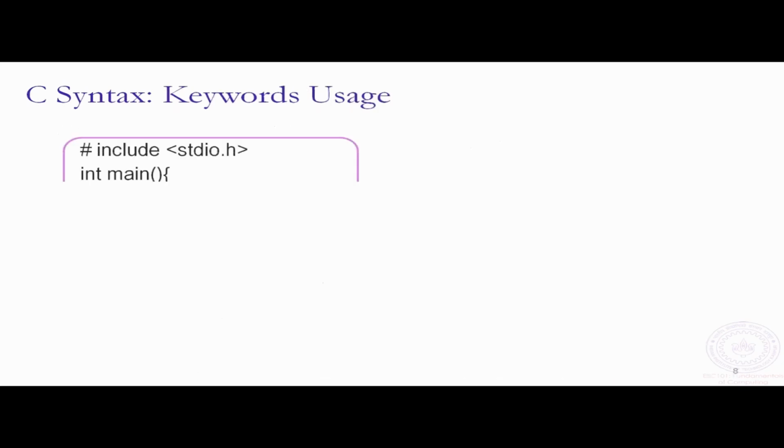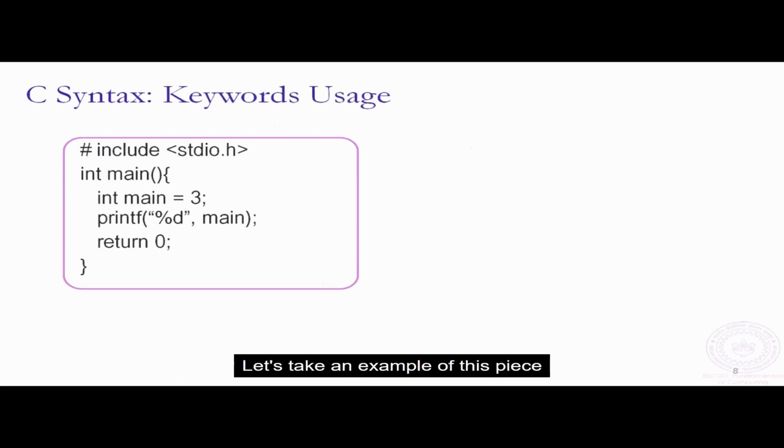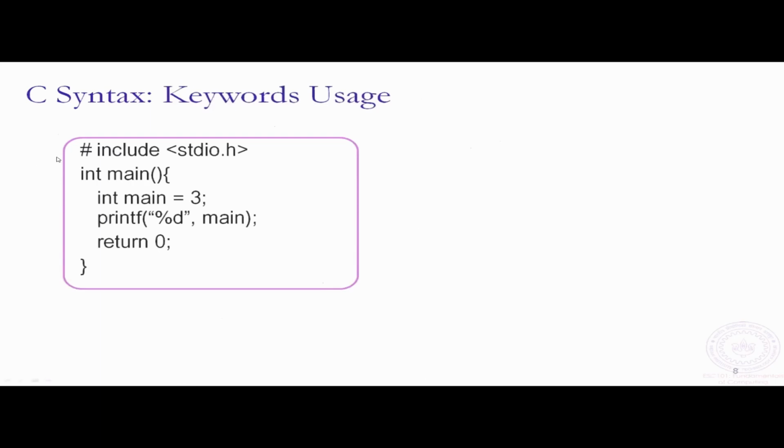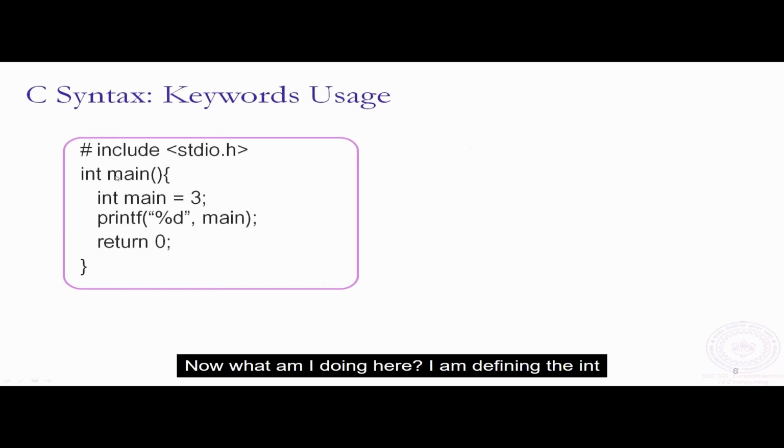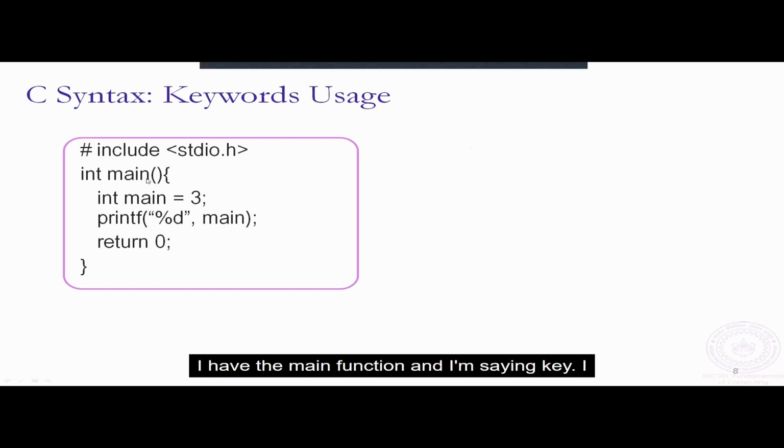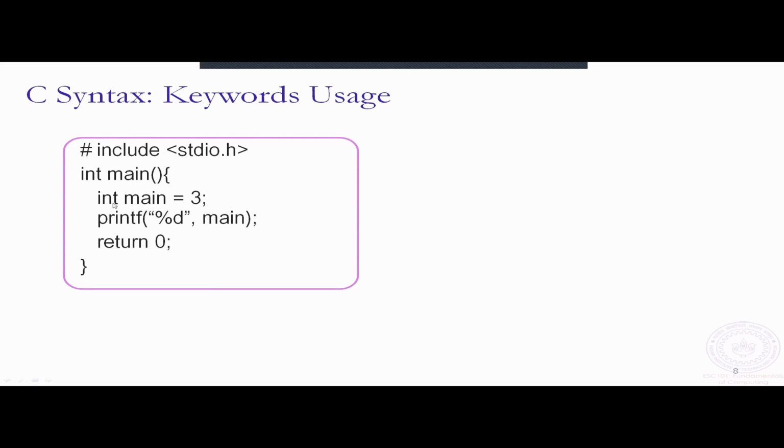So what do I mean by this? Let's take an example of this piece of code. Now, what am I doing here? I am defining the int main function. In the int main function, I am saying there's a box whose name is main. So what has happened? I have the main function, and I'm saying I have somewhere in my memory a box of type int, and it has to be called main, and it has to store the value 3, and then I print it.